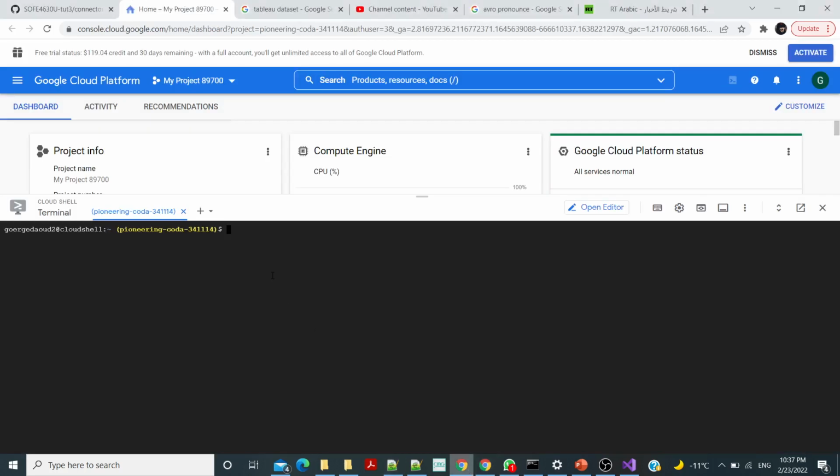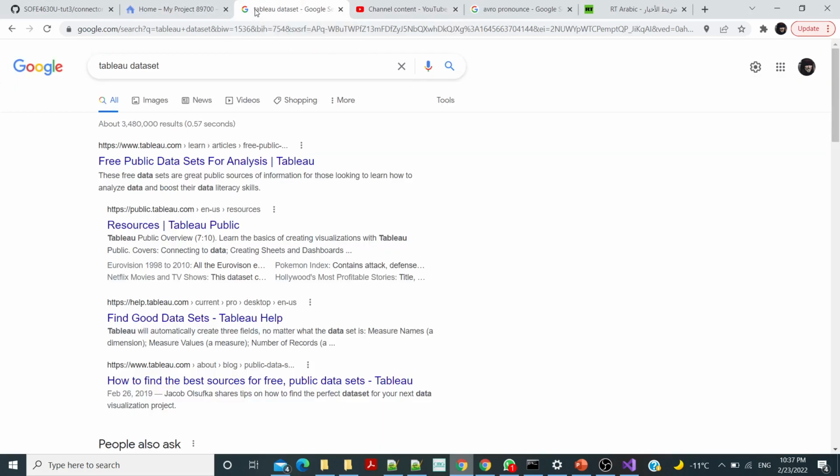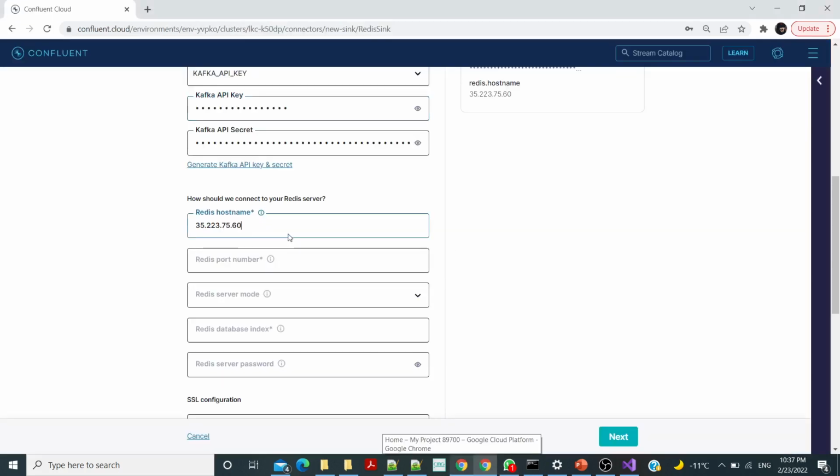So we will go to our console and ask Kubernetes to get us a list of its services. And go to Redis and copy the IP for this service, and don't forget the port number, which is the default 6379. So just go here for the host name, 6379.